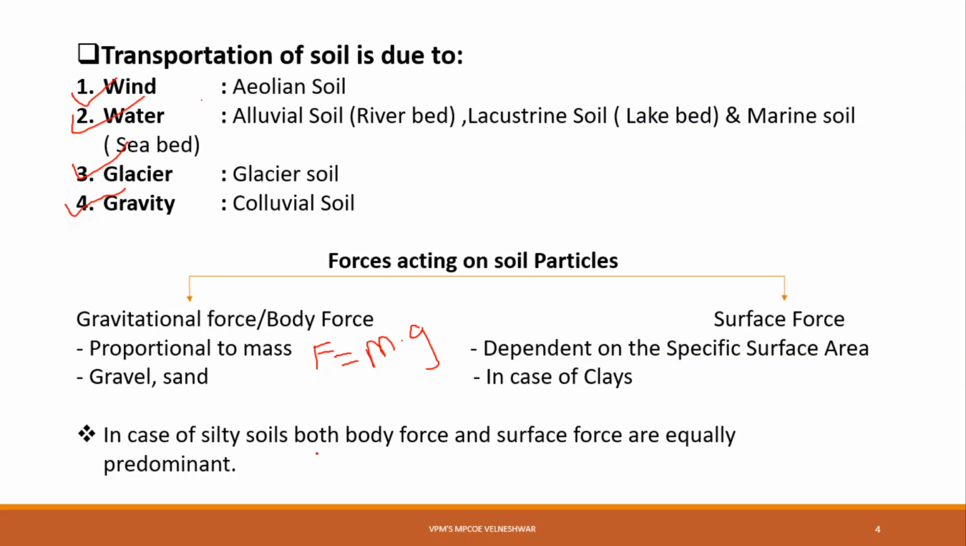In case of silty soils, both the body force and surface force are equally predominant. Gravitational force is predominant in gravel and sand. Predominant means most likely to happen first in gravel and sand, and surface force is most likely in case of clays. While in silty soil, there is a portion of gravel and also a portion of clay, so both the body force and surface force are equally predominant. Okay.